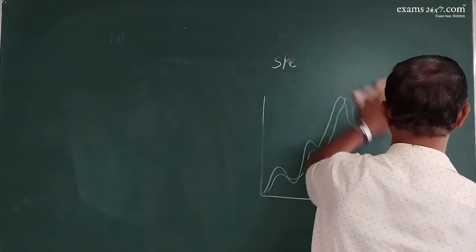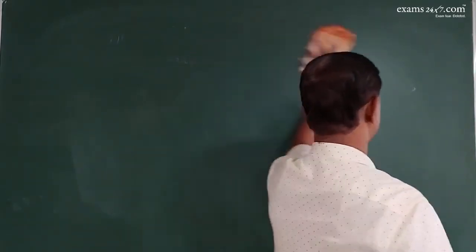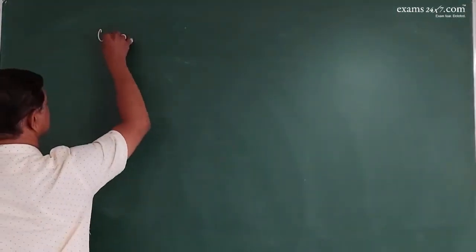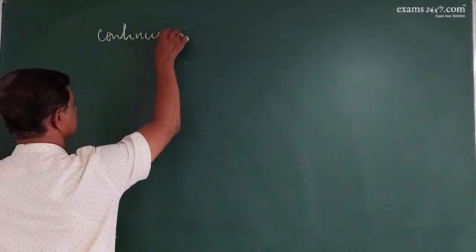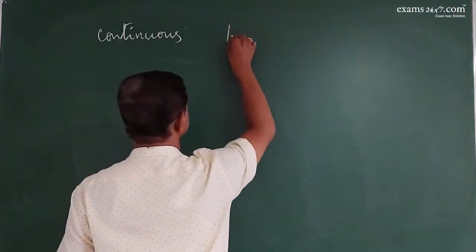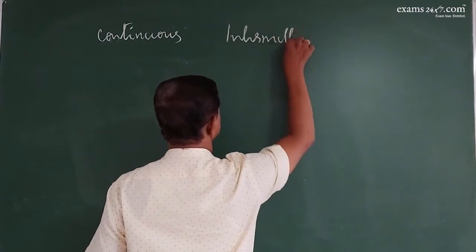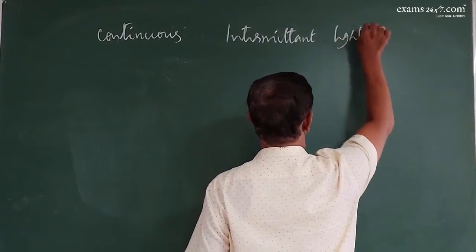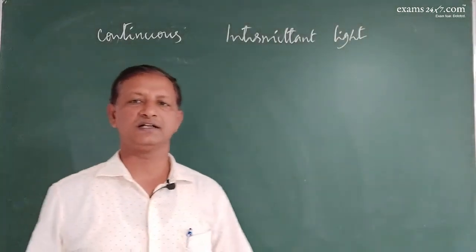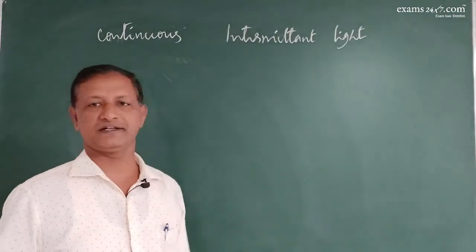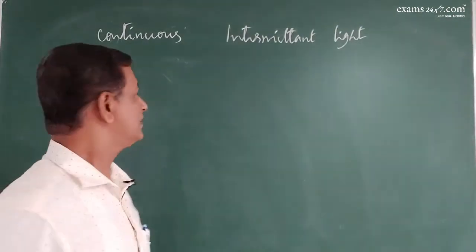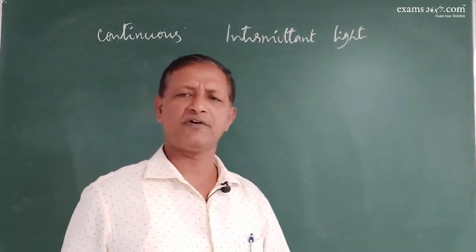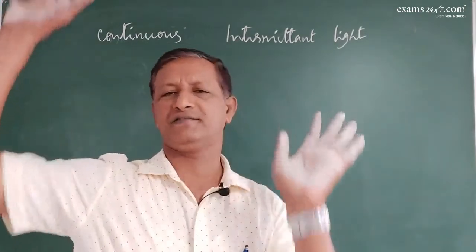But it has also been tested that the difference between continuous light and intermittent light. Continuous light means continuously from morning 8 o'clock to evening 5 o'clock, light is given.